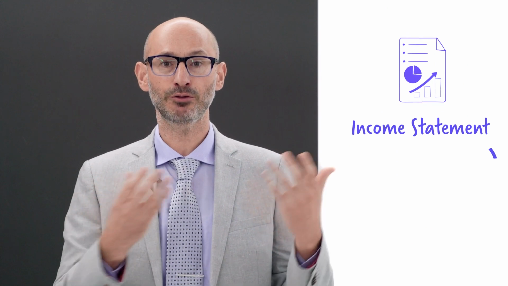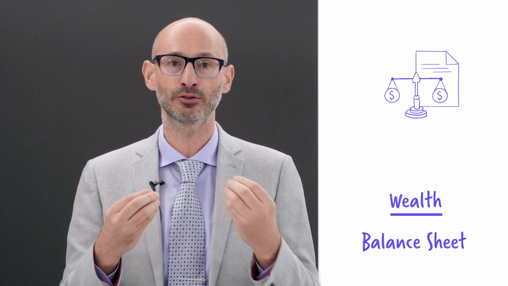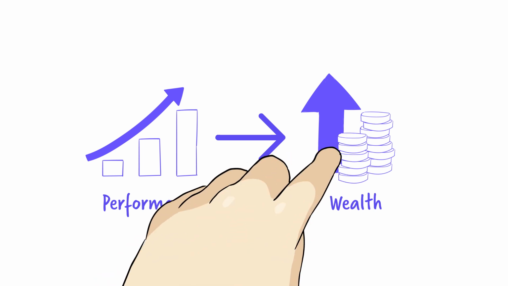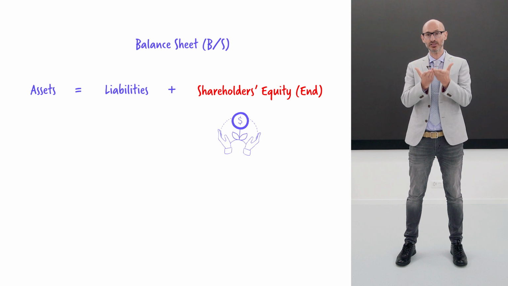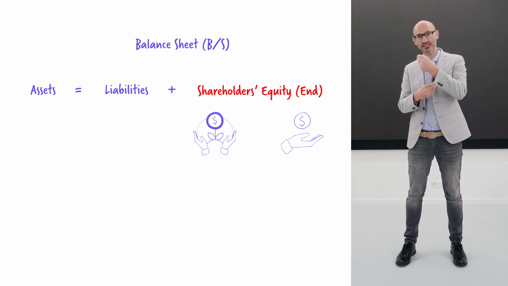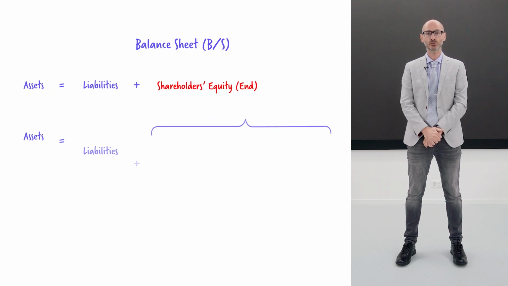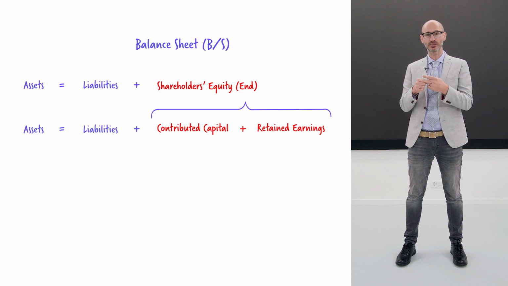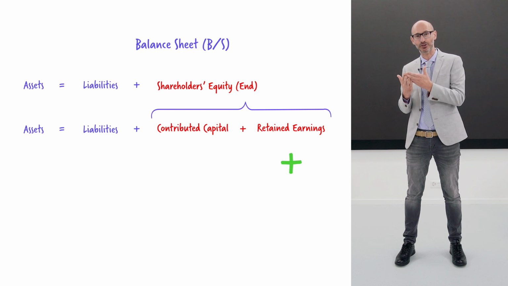So the income statement flows into the balance sheet, and the balance sheet is a large indication of the wealth of the company. So the better the firm performance, the more the company's wealth. The equity will be more. What is shareholders' equity? The cash we invested at the inception stage, plus the value added we make every single year. From that perspective, the wealth of the company is what we initially contributed, plus the earnings we have during the year.